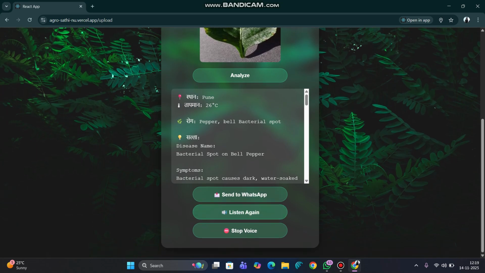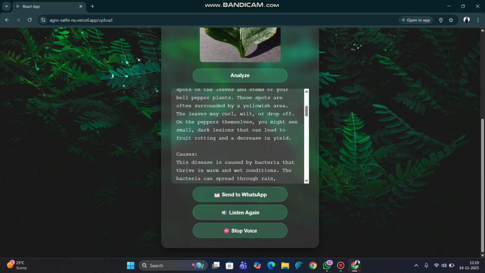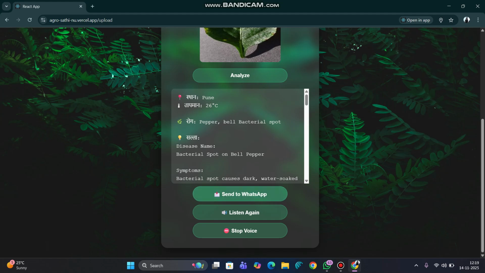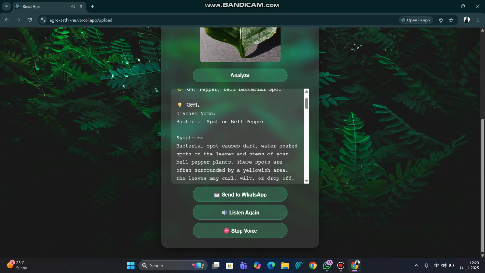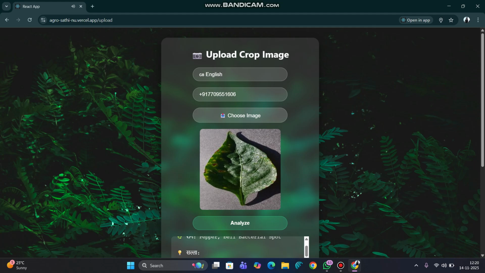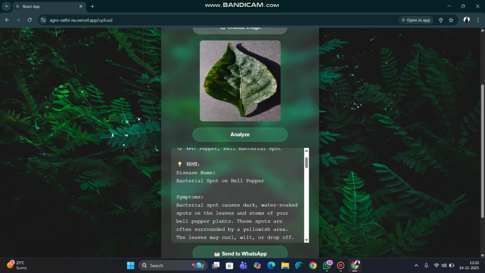And if we click on this button, it will start speaking all the things, which will be easy for a farmer to understand. Location Pune, temperature 26 degrees Celsius, bell pepper bacterial spot. Disease name: bacterial spot on bell pepper. Symptoms. So basically, that's how it will read all the things.